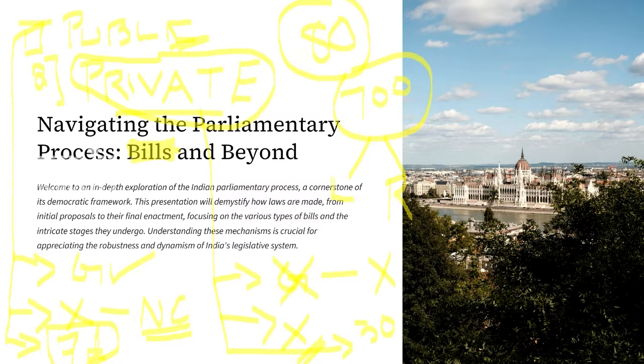But when we speak about a private bill, the member who wants to introduce a bill and is not a minister, that private member himself or herself has to create the draft of this bill. So these are the two important classifications that we need to know: public bills as well as private bills.